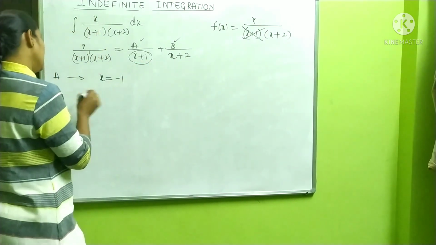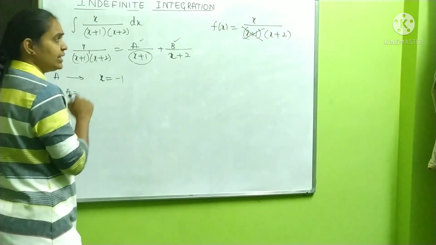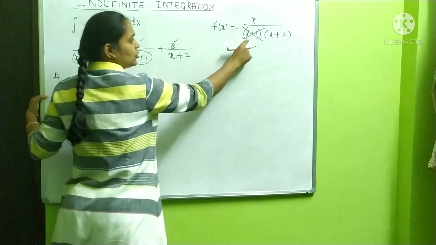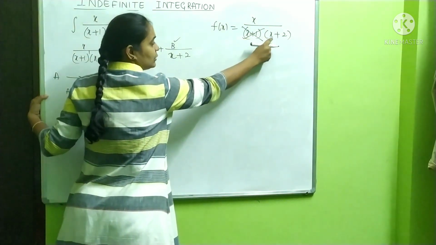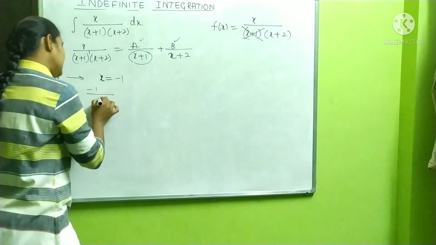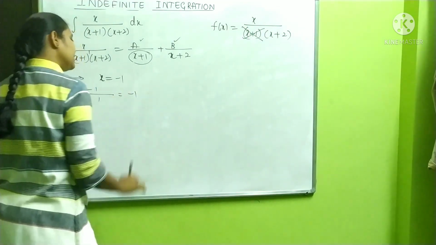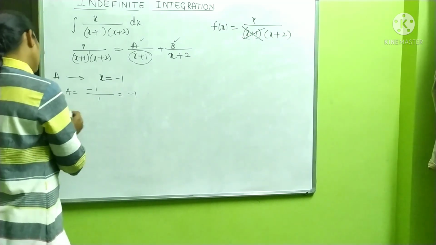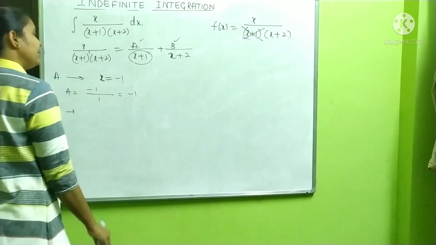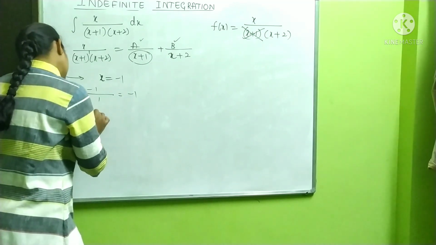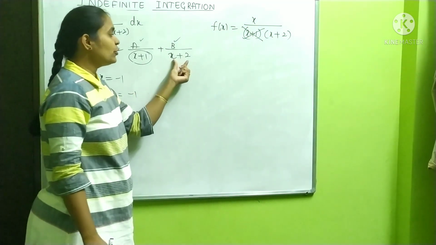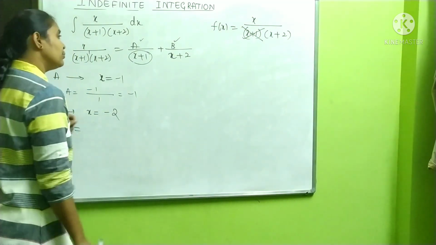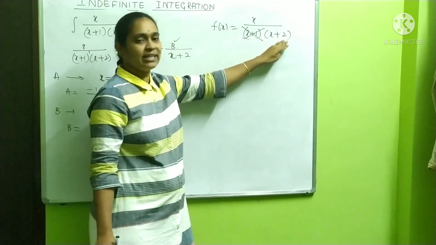Now what will be the value? Directly you are going to get a is equal to, in place of x, minus 1. So it is minus 1 by, don't substitute here. Here you substitute minus 1. Minus 1 plus 2 is nothing but 1. Minus 1 by 1 is nothing but minus 1. Value of a is minus 1. Then how to find b? Tell me. To find b, what you have to do? You have to put x plus 2 equal to 0. x is equal to minus 2. Put x is equal to minus 2 in f of x, not in x plus 2.